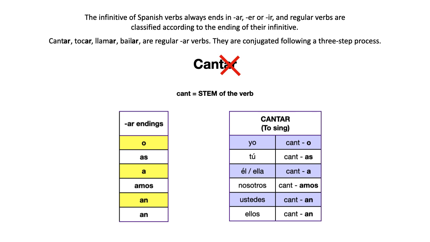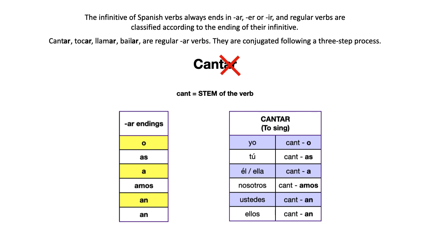Okay? This is how you conjugate regular verbs. First, you get rid of the last two letters of the infinitive. That gives you the stem, and then you add the endings to the stem. What that means is that these are a lot easier than the irregular verbs, right?